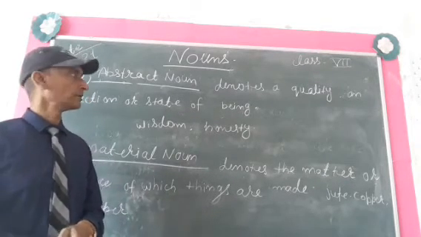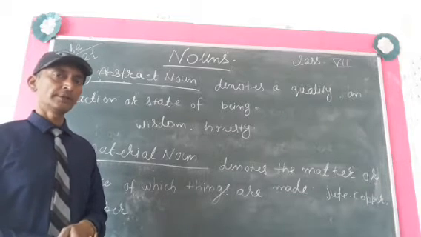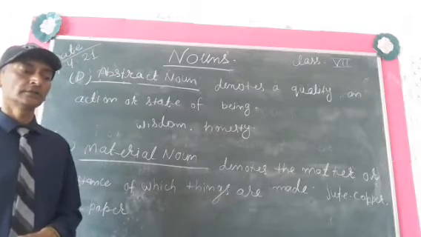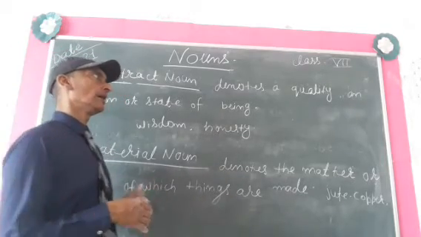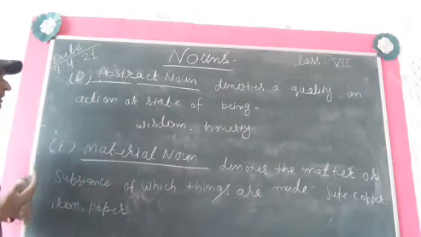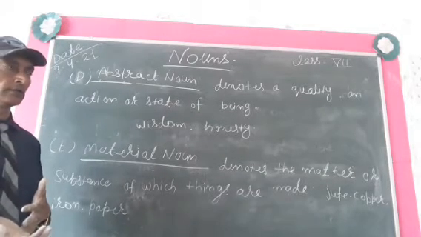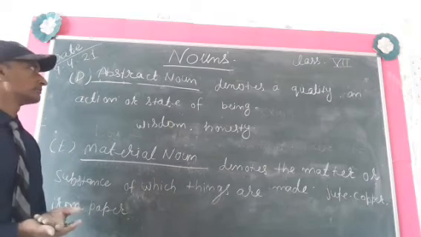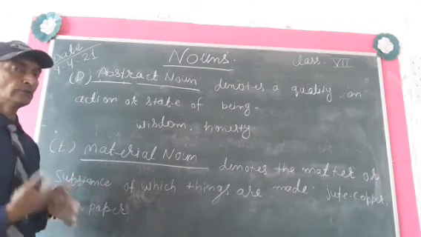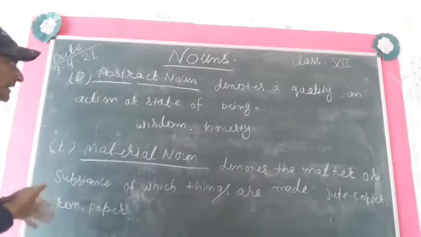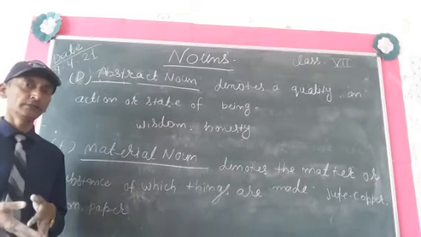From the word honest, we get honesty. So honesty is denoting a state of being. Okay. So abstract noun denotes a quality, an action or state of being.